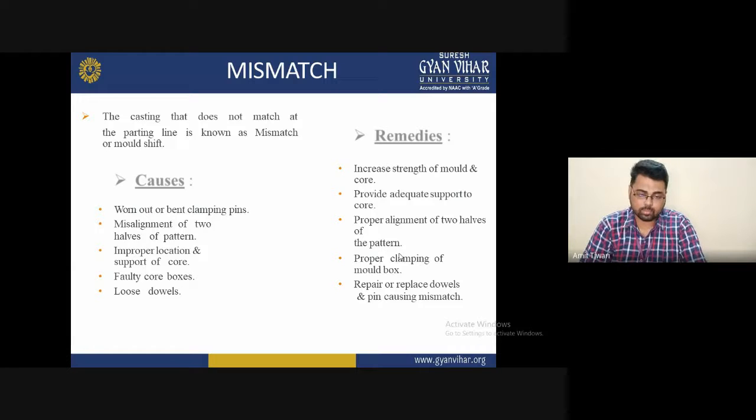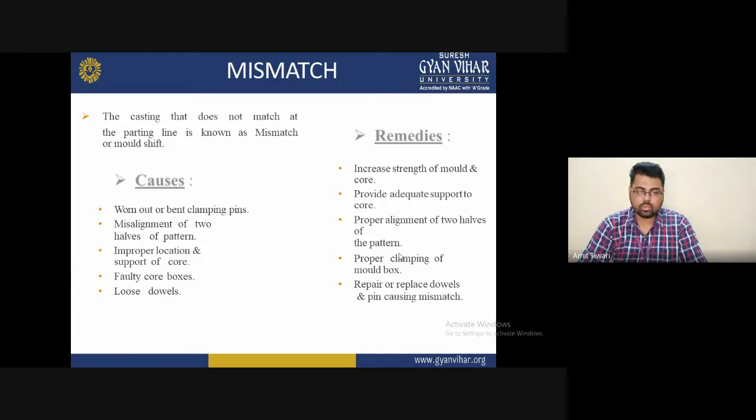Faulty core boxes. Faulty core boxes means there are some faults on the core boxes, or some fins are passing, or we can say the seal is not completely tightly packed. So all of these problems are the reasons why mismatching will occur.